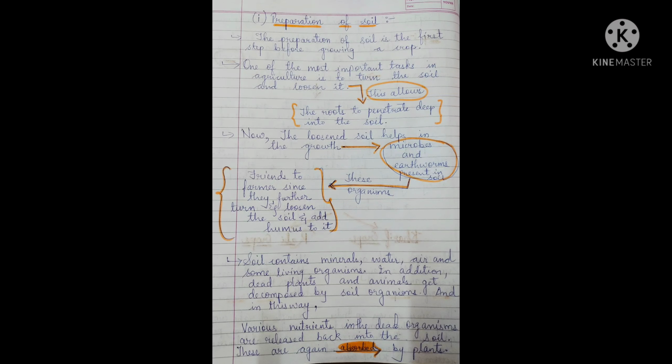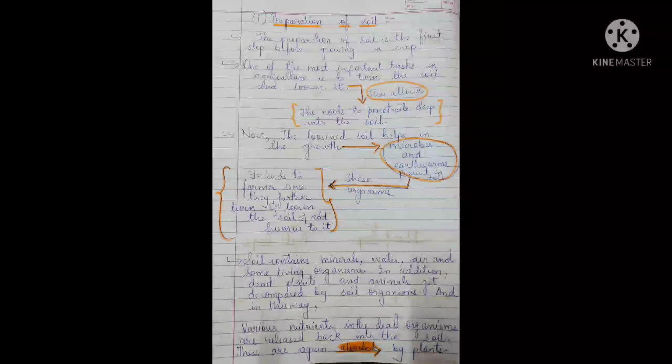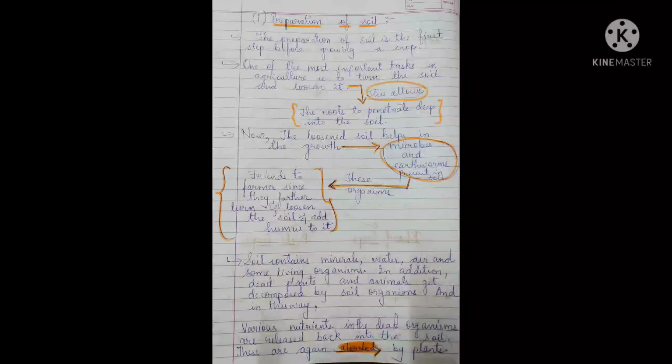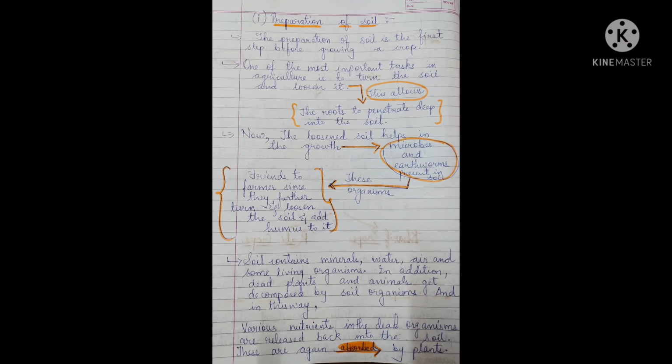So the first agricultural practice for crop production is the preparation of the soil. As you all know, we are going to sow the seeds in the soil. So the first step where we are sowing the seed, how should that soil be? For that, the first main important process is the preparation of the soil. We should know how the soil should be prepared before sowing the seed. So in this process we are going to see.